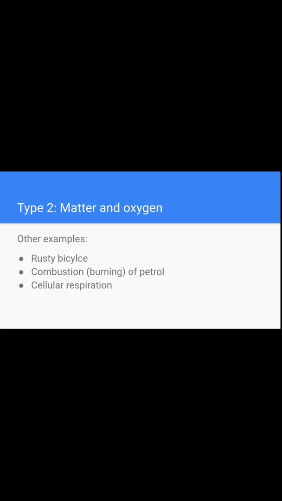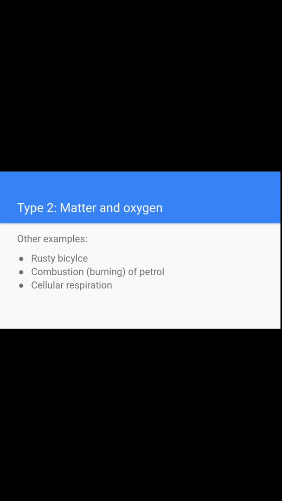Other examples of the type 2 interaction between matter and oxygen are, first, the rusty bicycle, the rusted bicycle or rusted metal or other things that rust. The second one is combustion or burning of petrol. The petrol in your car or motorcycle is used as fuel, so burning it is matter and oxygen. Cellular respiration in our cells is also an example of matter and oxygen.